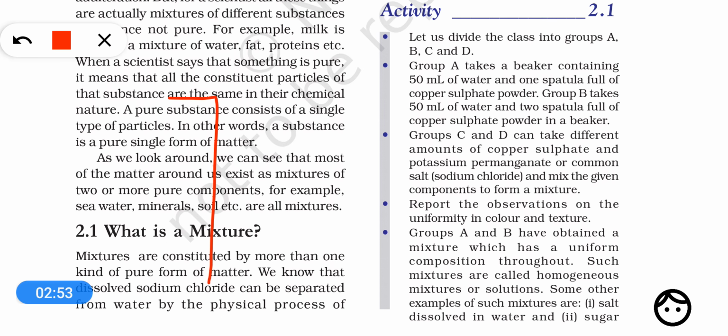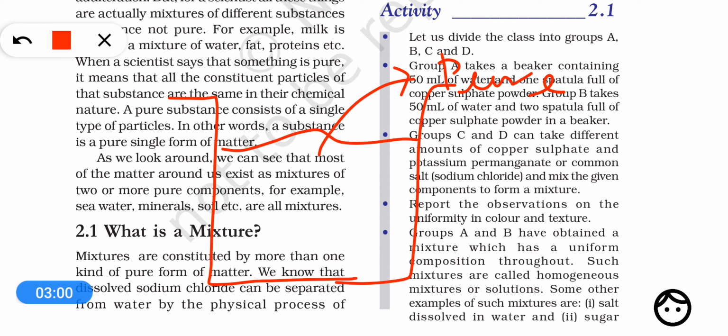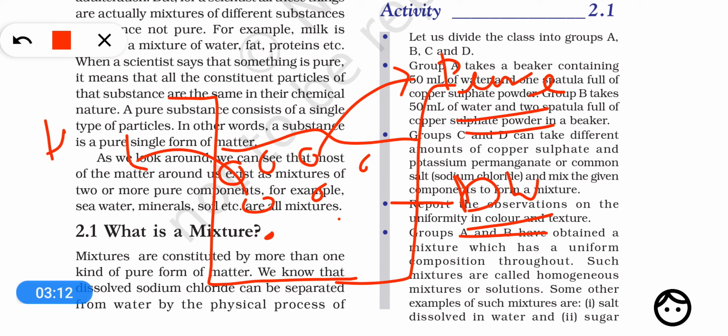For example, if we talk about distilled water, then it is a pure matter. Why? Because distilled water will contain only one type of particles, that is the molecules of water, H2O molecules. So all the particles will be H2O molecules. This is why water is a pure substance.